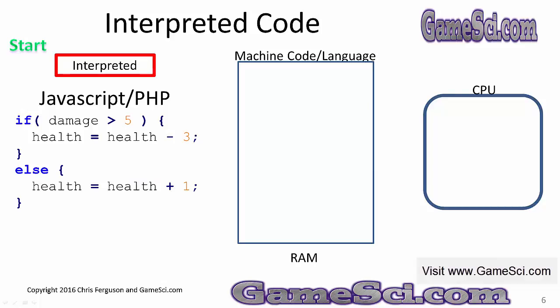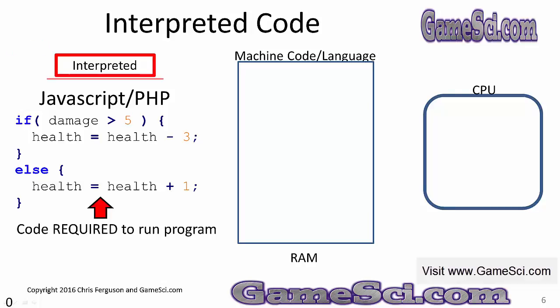Now let's look at what's called interpreted code. Examples of interpreted programming languages are JavaScript and PHP. An interpreted language is very different than a compiled language. And it has to do with when the ones and zeros are created.